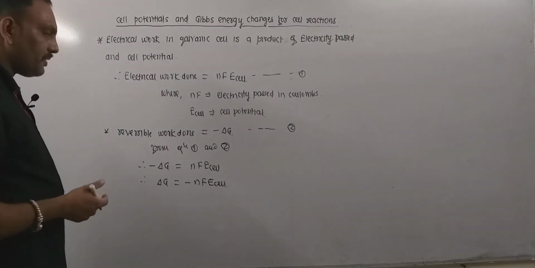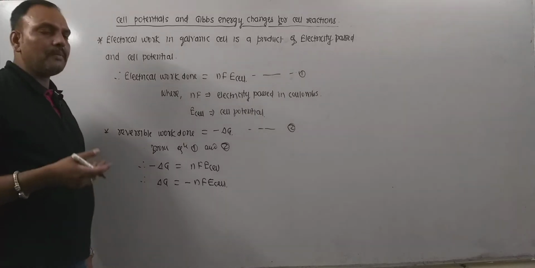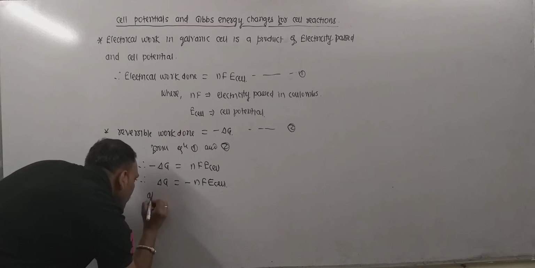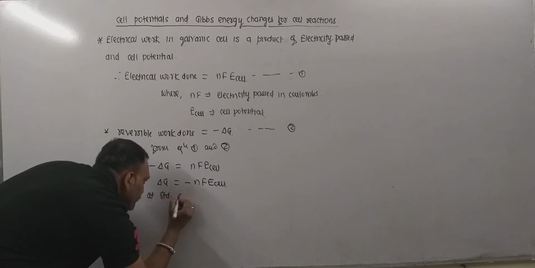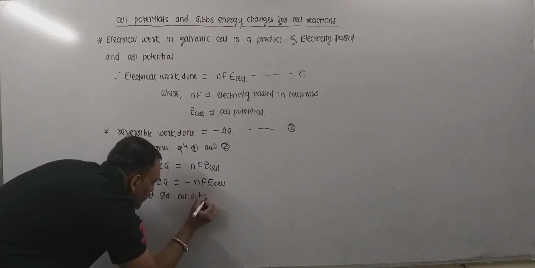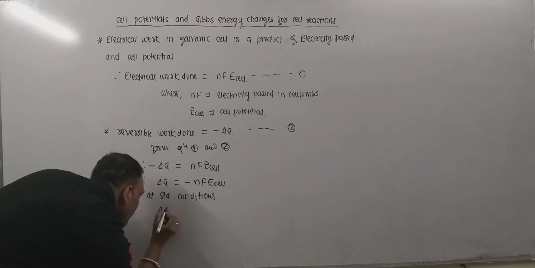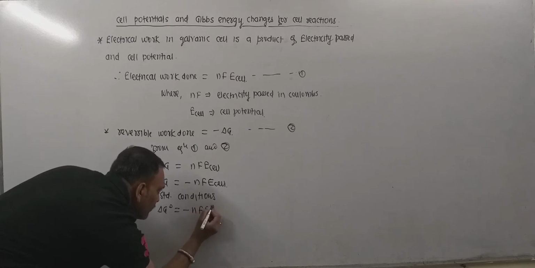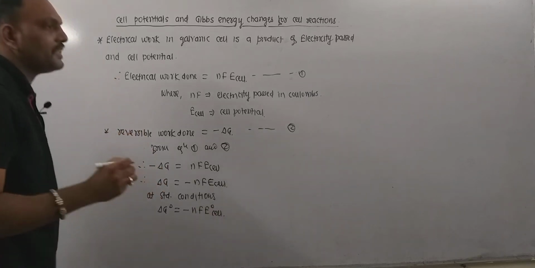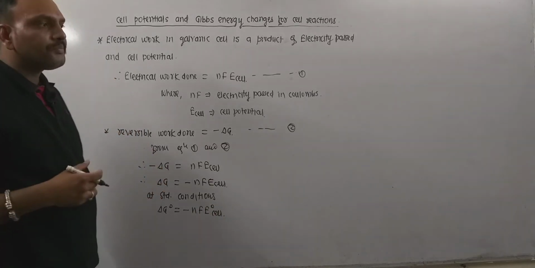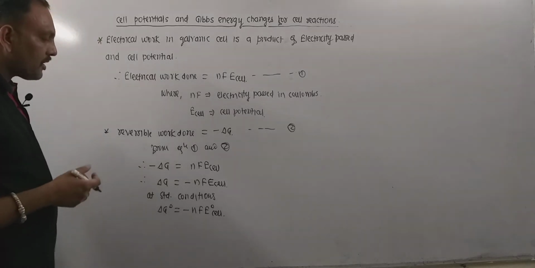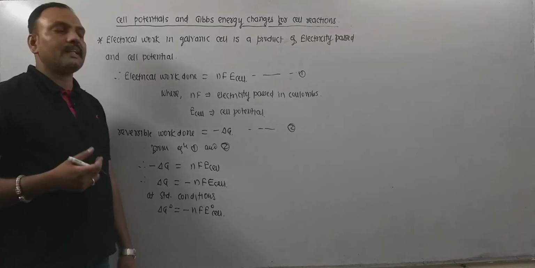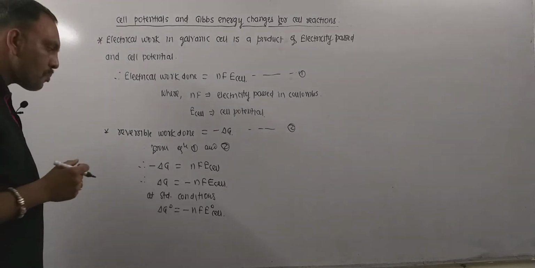And when conditions are standard, then Gibbs energy change is said to be standard Gibbs energy change, and potential of cell recorded will be the standard potential of cell. Thus, at standard conditions, this can be given as delta G naught is equal to minus nF E naught of cell. That is, standard Gibbs energy change is equal to minus nF E naught of cell, that is standard potential of cell.